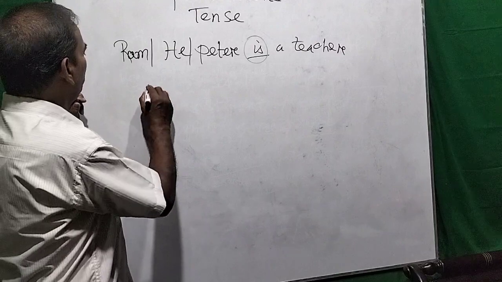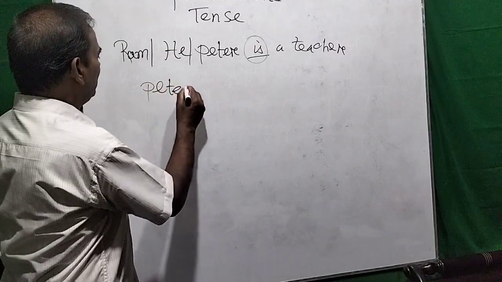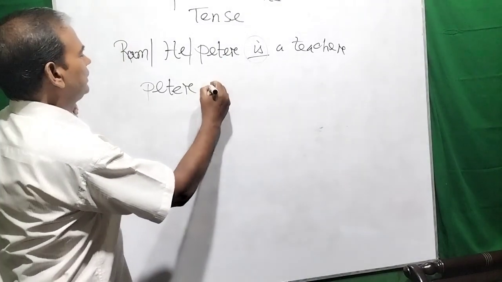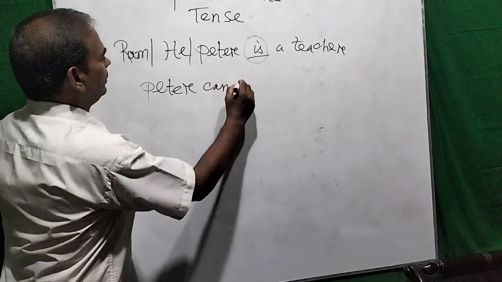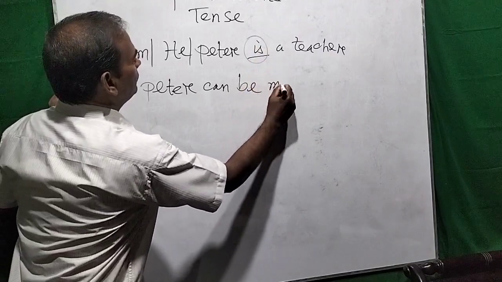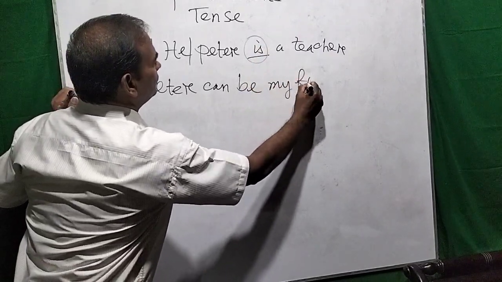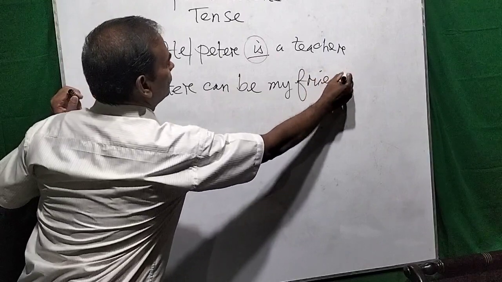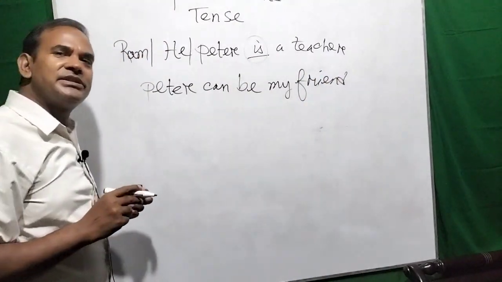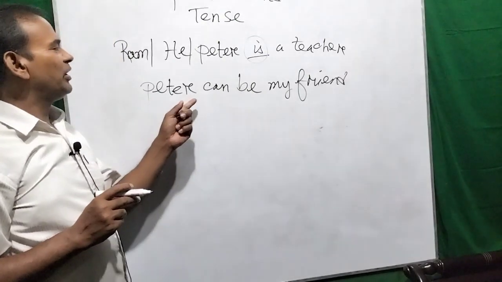So Peter can be my friend. Dear learner, please look at the screen. You see, Peter can be my friend.